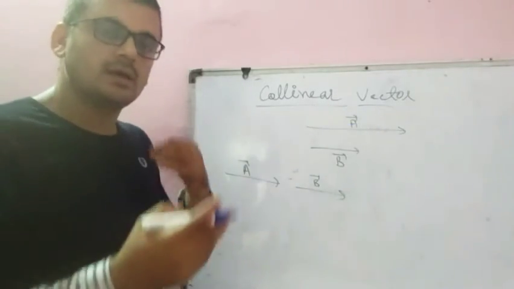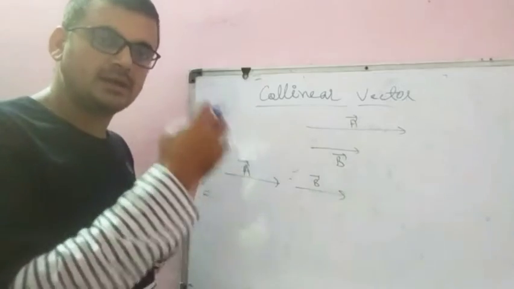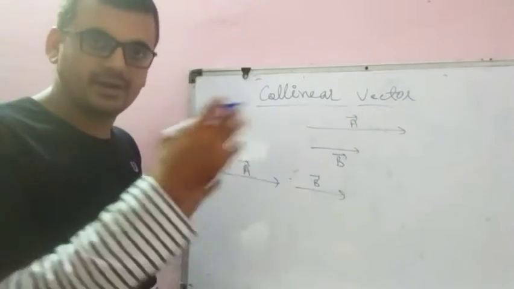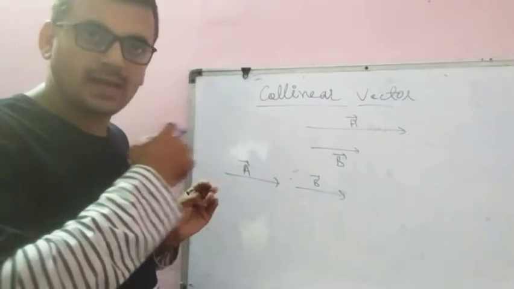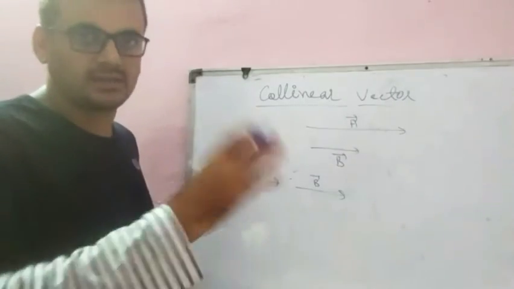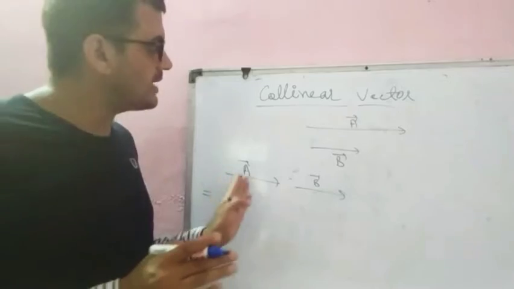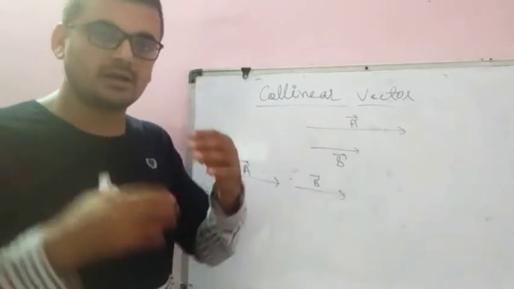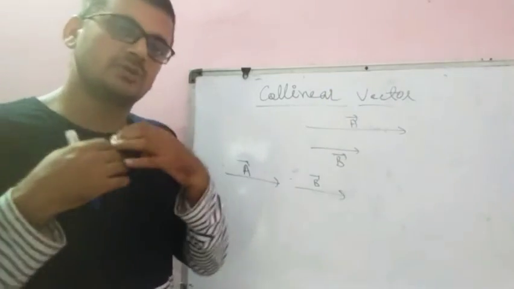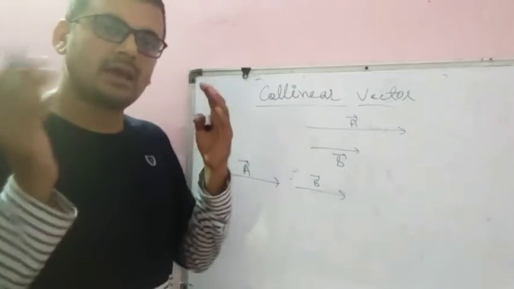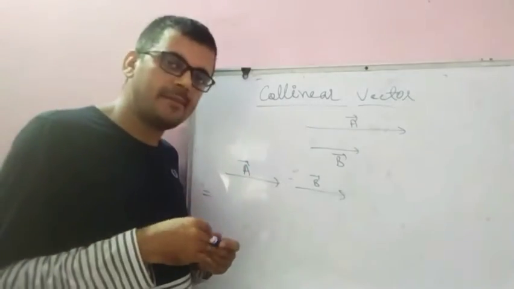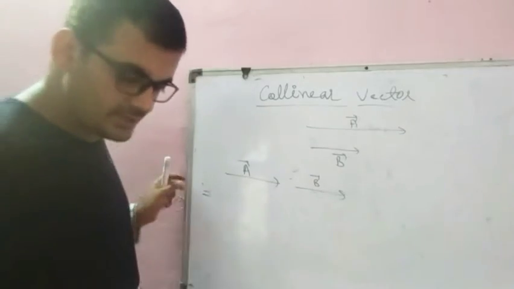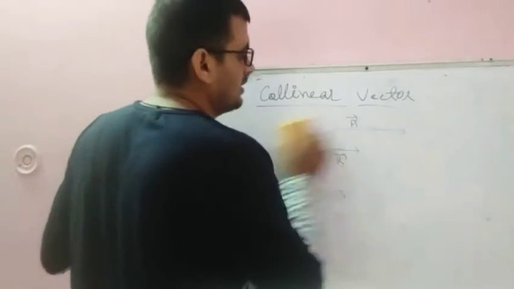They travel in a time interval of 5 minutes, but they are traveling in the same direction. So the vectors formed by these two cars will be collinear. If something is moving in the same direction, they will be collinear. Maybe they have the same magnitude, maybe they do not. Okay. So next one is the coinitial vector.